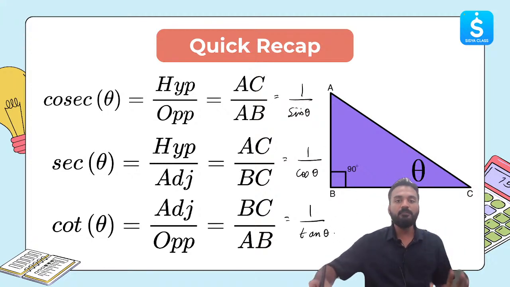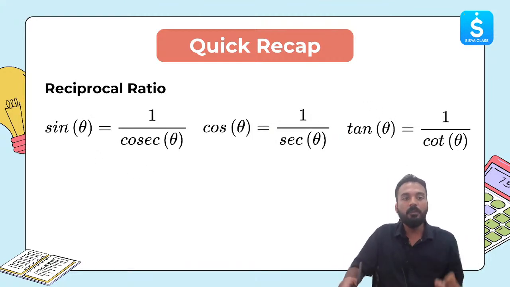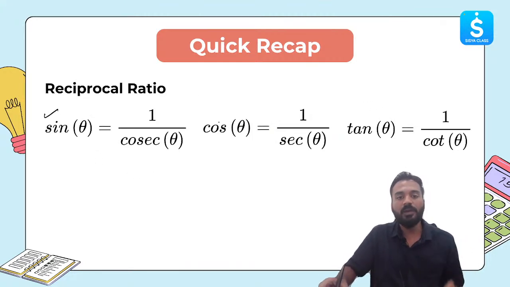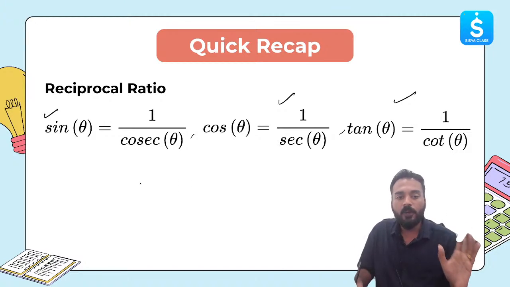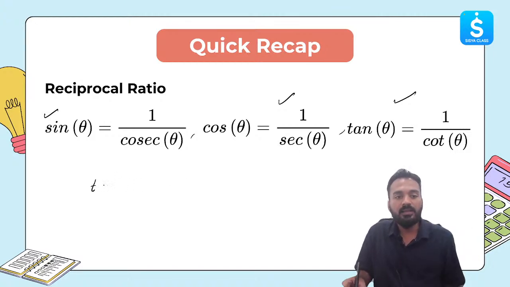So this is very, very important. This comes to use in a lot of multiple choice questions in your board exam. So this knowledge is very, very important. And one more thing which I'll tell you, which is also important. Remember, sine theta is equal to 1 by cosec theta, cos theta is equal to 1 by sec theta, tan theta is equal to 1 by cot theta. This is important. And one more important thing is tan theta is also equal to sine theta by cos theta.